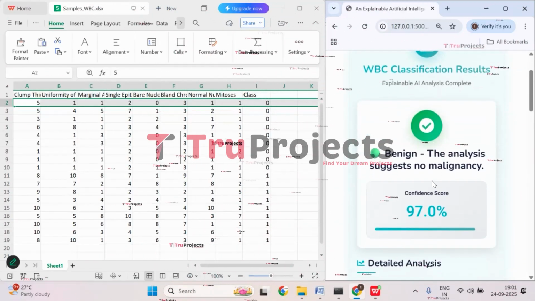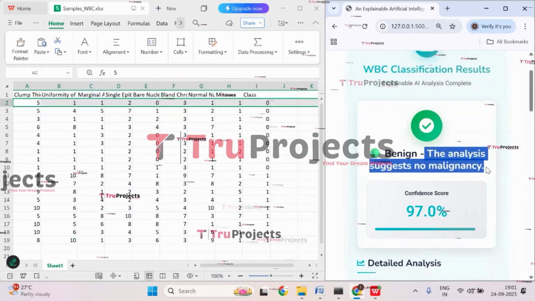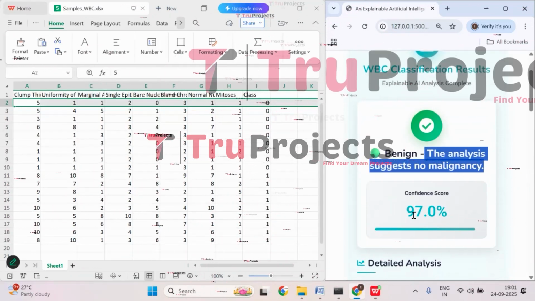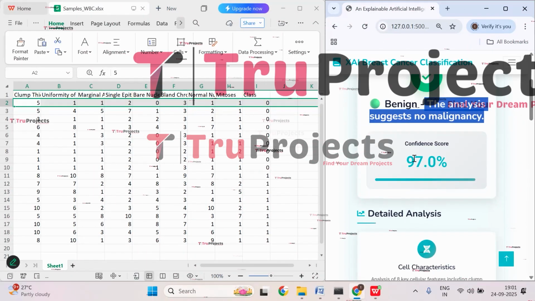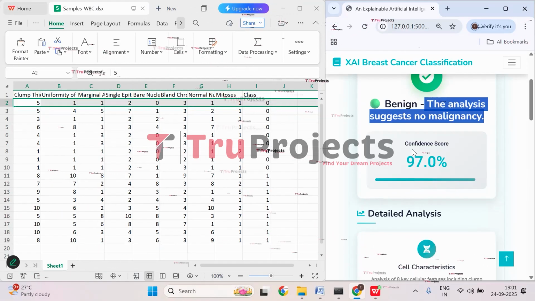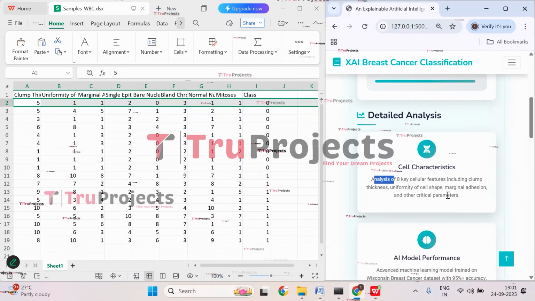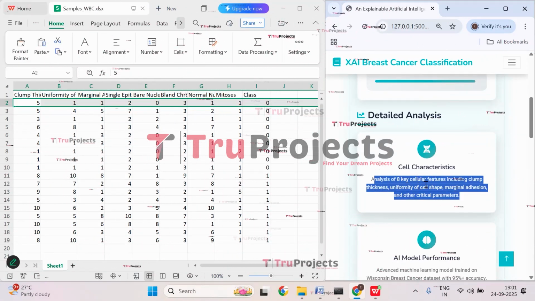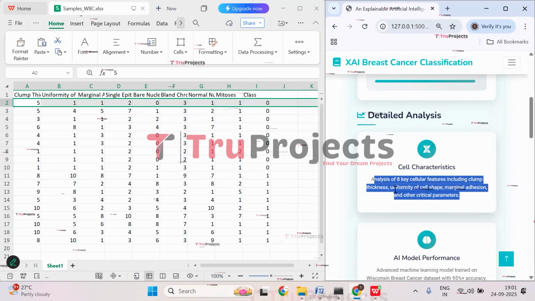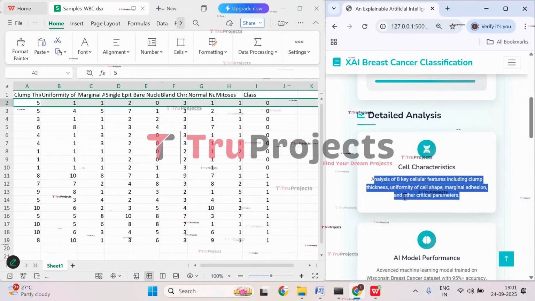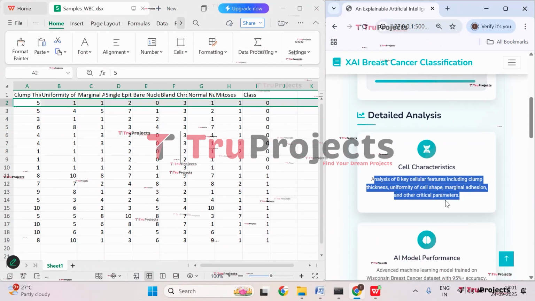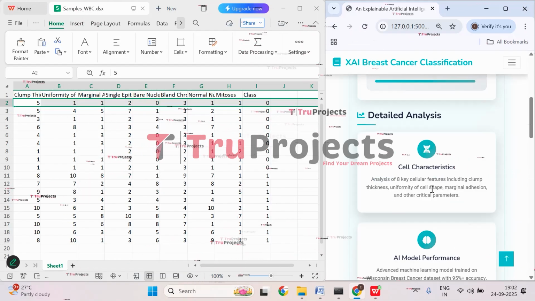So here we got the prediction that the analysis suggests no malignancy. Here you can observe there is no malignancy for the person with the 97.0 confidence score. And here these are the cell characters. Analysis of the 8 key cellular features including clump thickness, uniformity of cell shape, marginal adhesion, and the other critical parameters. So these are the cell characters.